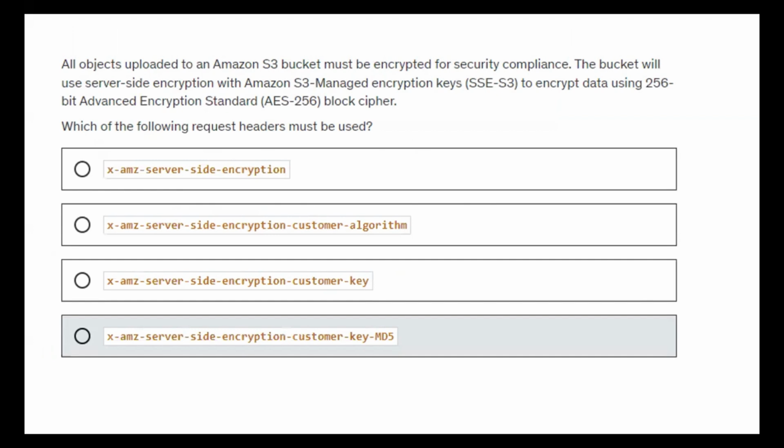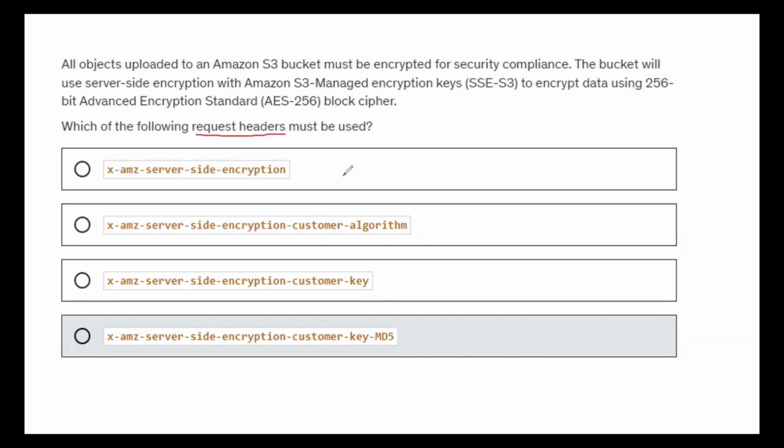All objects uploaded on the S3 bucket must be encrypted for security compliance. The bucket will use server-side encryption with the S3 managed encryption keys to encrypt the data using 256-bit advanced encryption standard. Which of the following request headers must be used? Right, so if at all you want to enable it from the command line, what is the request header you have to use?